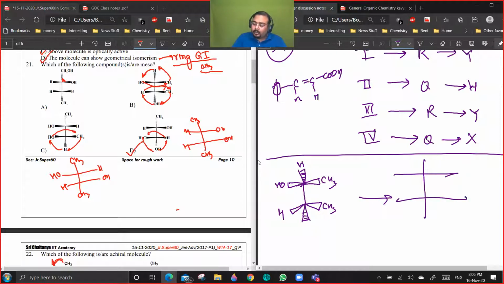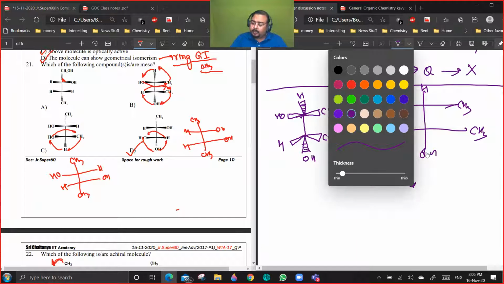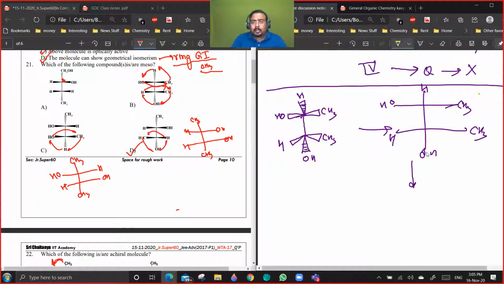What is the Fischer projection? It is H, OH, CH3, and OH, CH3 and H. Are you getting the point? Now, in this you can't decide, this is not a proper Fischer projection. A proper Fischer projection means that you need to change the configurations in such a way that CH3 is vertically up, right?